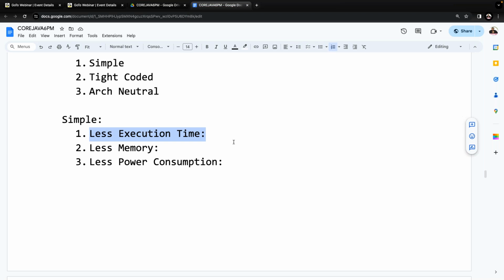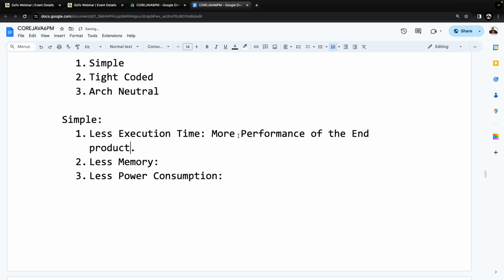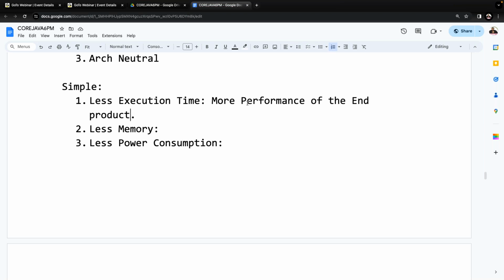Understand clearly. If the software takes less execution time, automatically the performance of the end product will increase, or not? Less execution time yields more performance. Understand it clearly. Less execution time means more performance for the end product. That's it. This is exactly the requirement: less execution time. Yes, sir. All of you get my point or not? More performance of the end product. That's it.